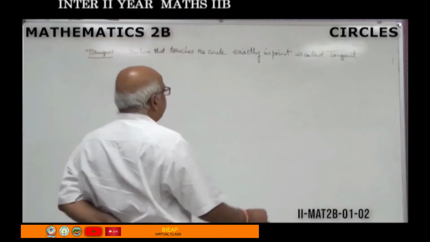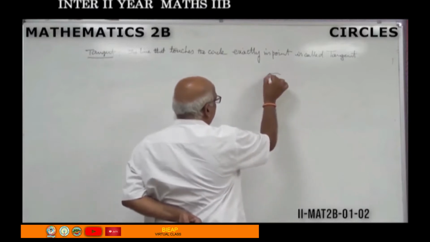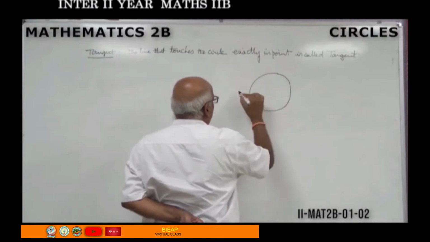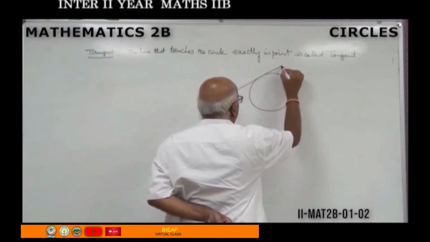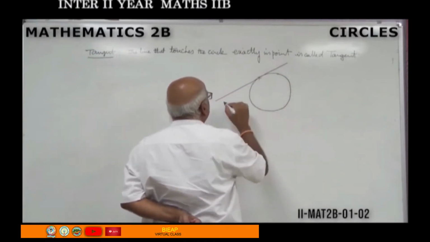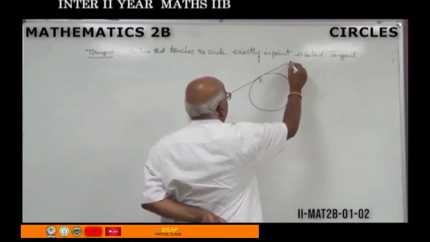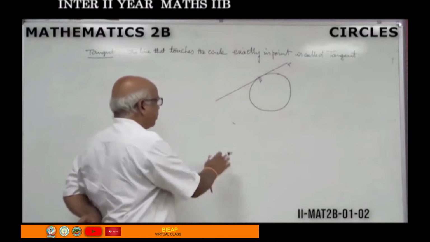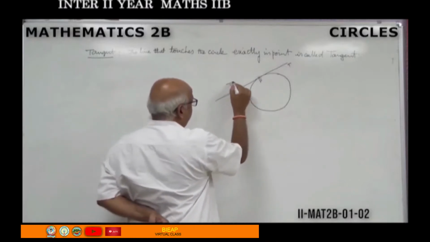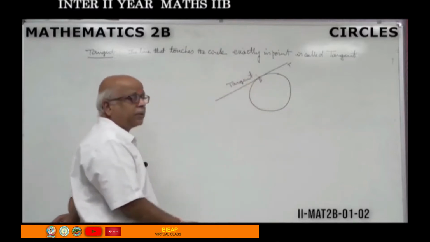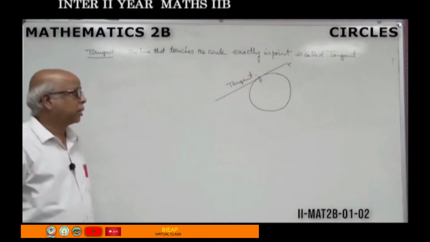What is the meaning of this sentence? Suppose this is the circle which we have taken. Here is a line that touches the circle exactly in one point. This point is P and this line is PT. Then this line is called tangent to the circle.